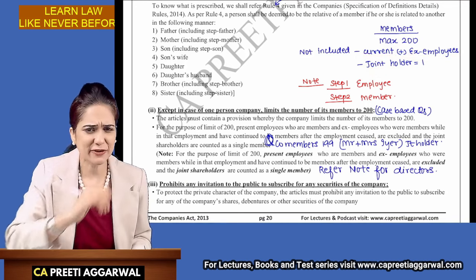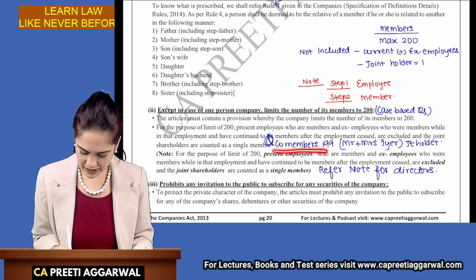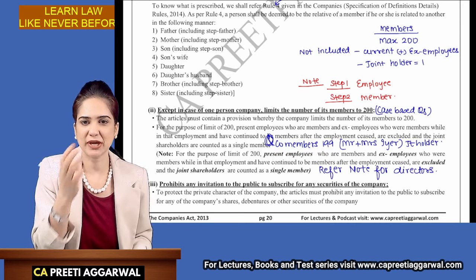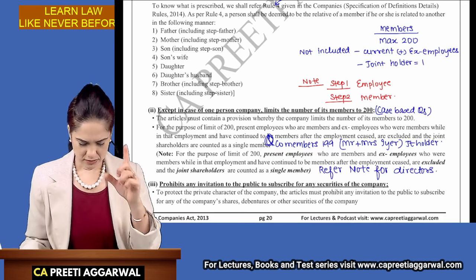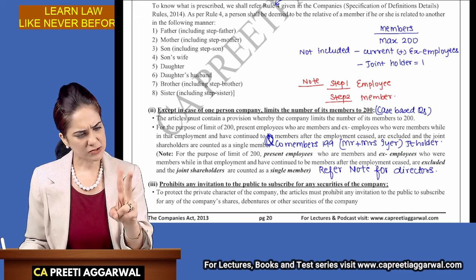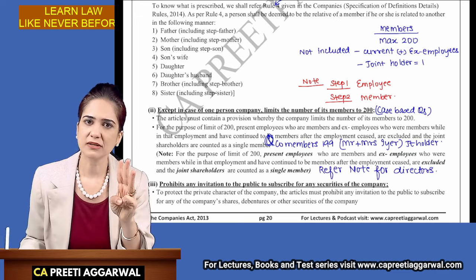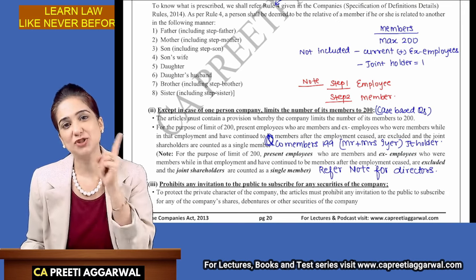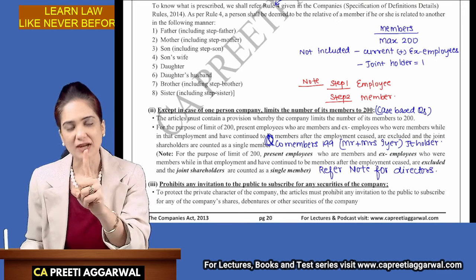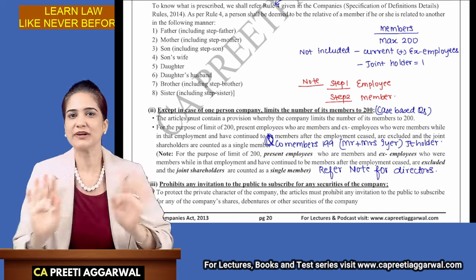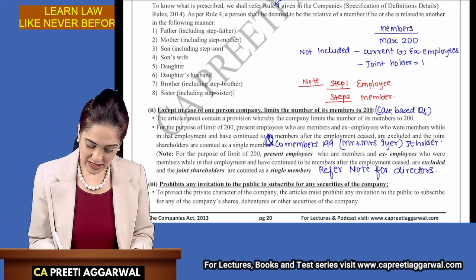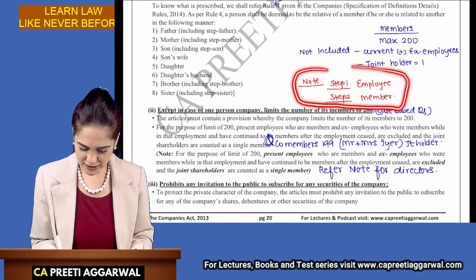Now, let's say, for example, that the members in my company are 199. Mr. and Mrs. Iyer have purchased the shares jointly. They will be counted as just one. 199 plus 1, I have 200 members. No reduction is required. This is one important note that I have mentioned.